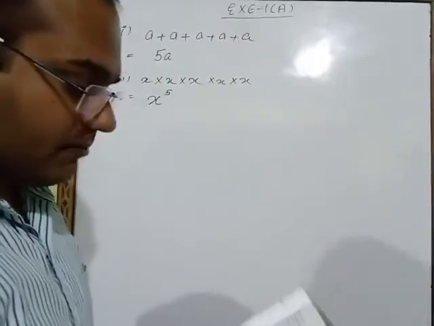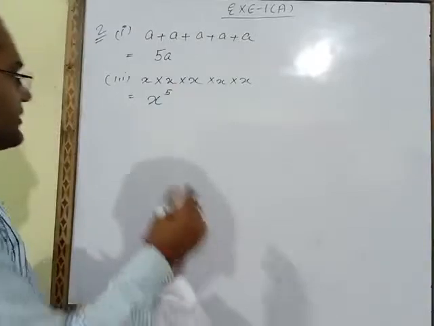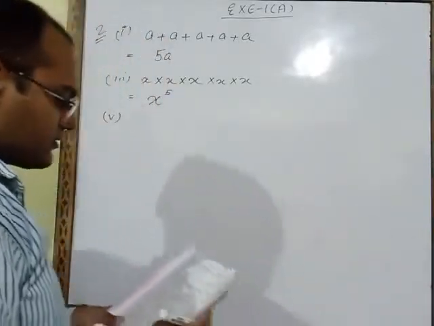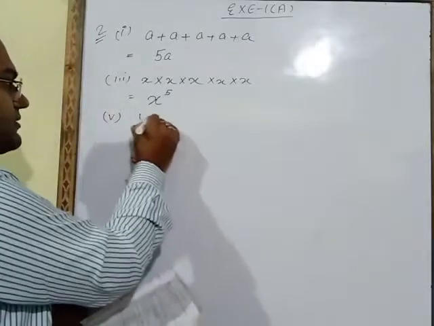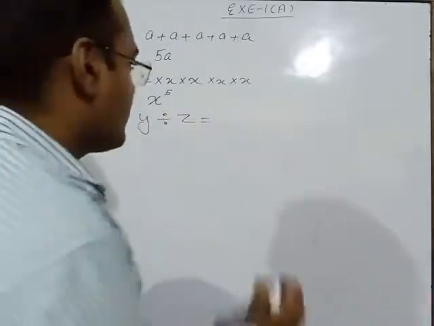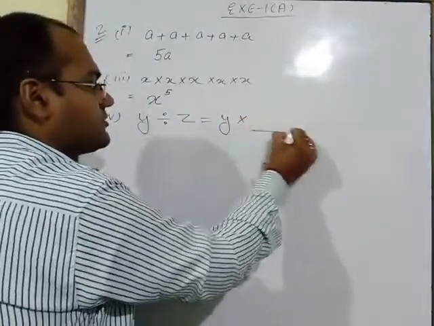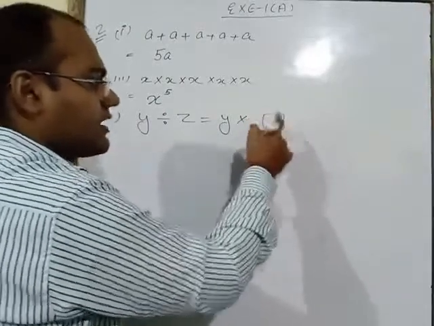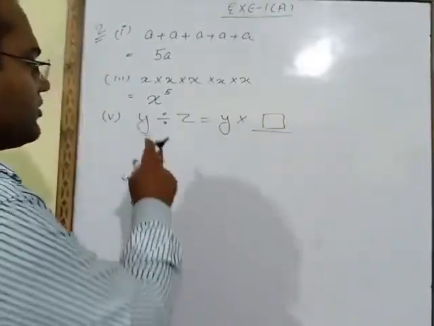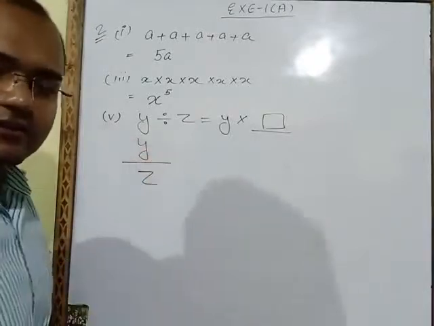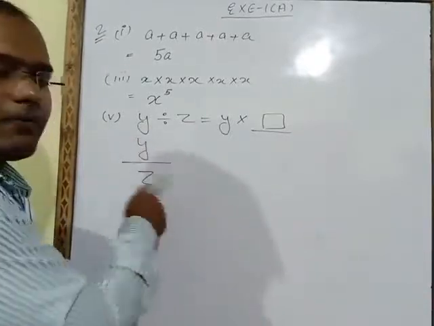Now part number 5th. Y divided by z is equal to y into dash. Here we have to fill in the blank. What is the answer? Here we have to fill. So what we will do? Y divide means y upon z. We will write like this. Divide sign means upon sign.